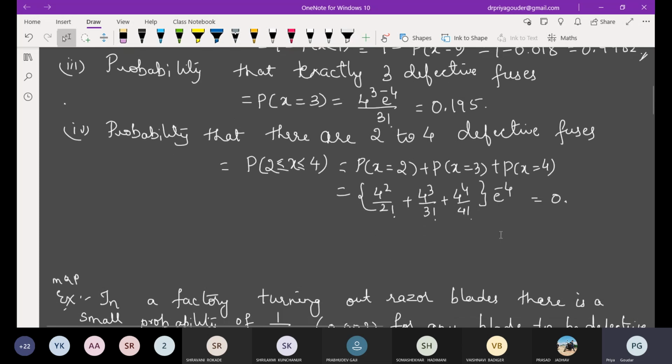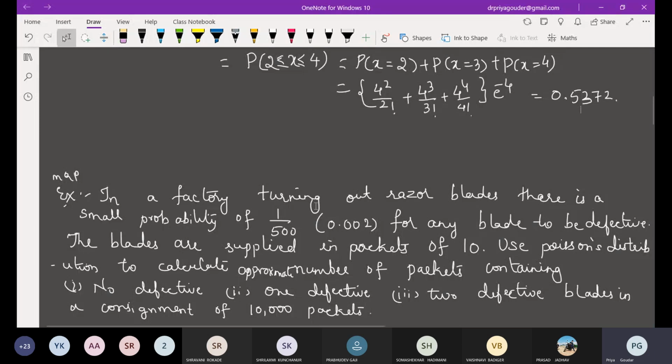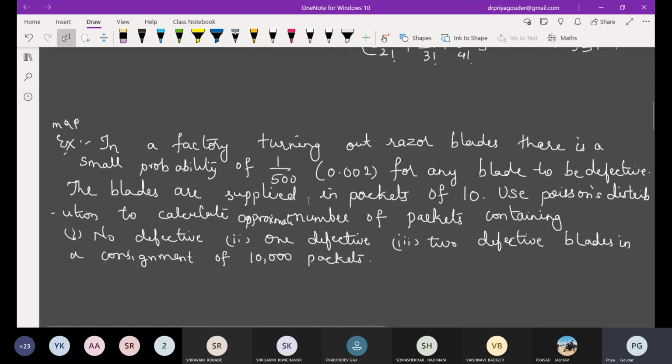Why are you taking so long? Calculate. The answer is 0.5372. Others, same answer? Yes, ma'am. Okay. So we are just calculating some probability values. Let us take the next example.